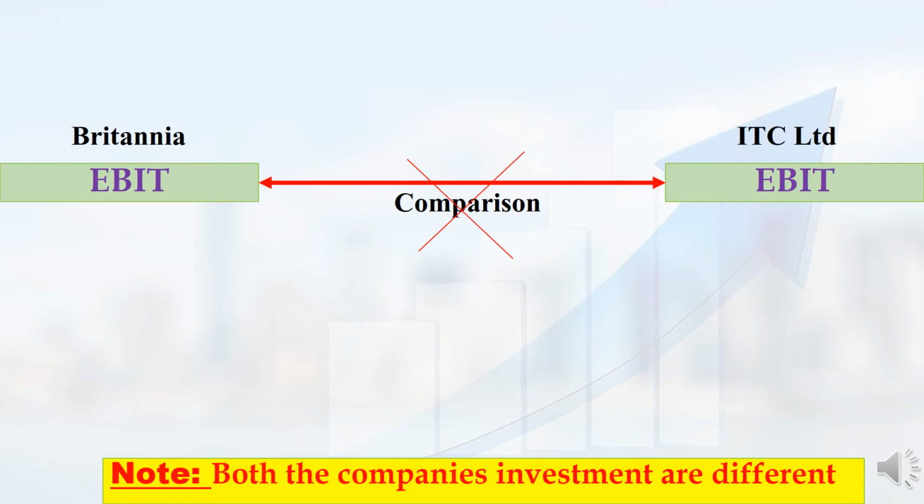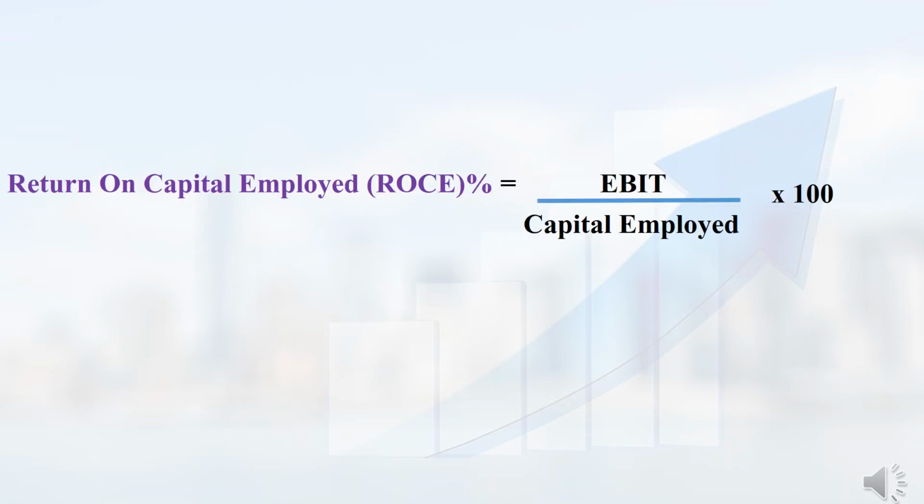We cannot directly compare the EBIT value of one company with another company because both companies' investments are different. So we cannot directly compare the EBIT value of one company with another. For comparing two companies' operating efficiency, instead of the EBIT parameter, you can use this parameter, that is return on capital employed. The return on capital employed formula is EBIT divided by capital employed into 100. This is the formula for return on capital employed.